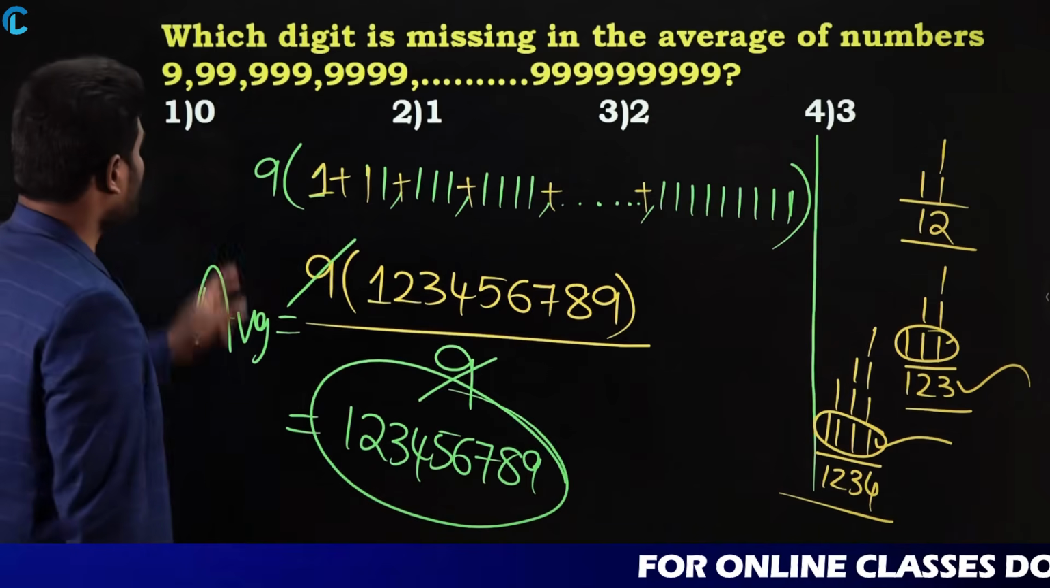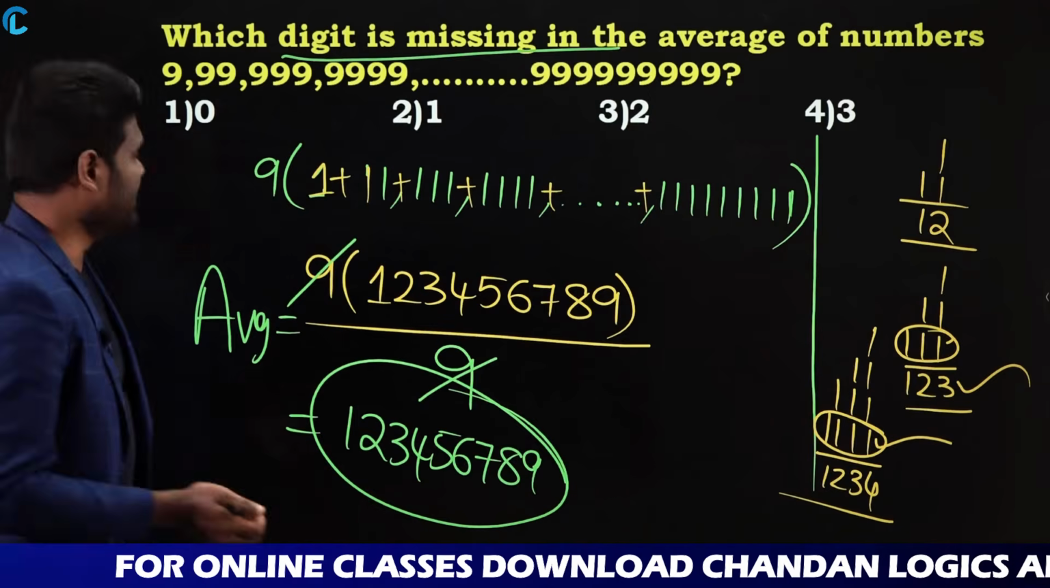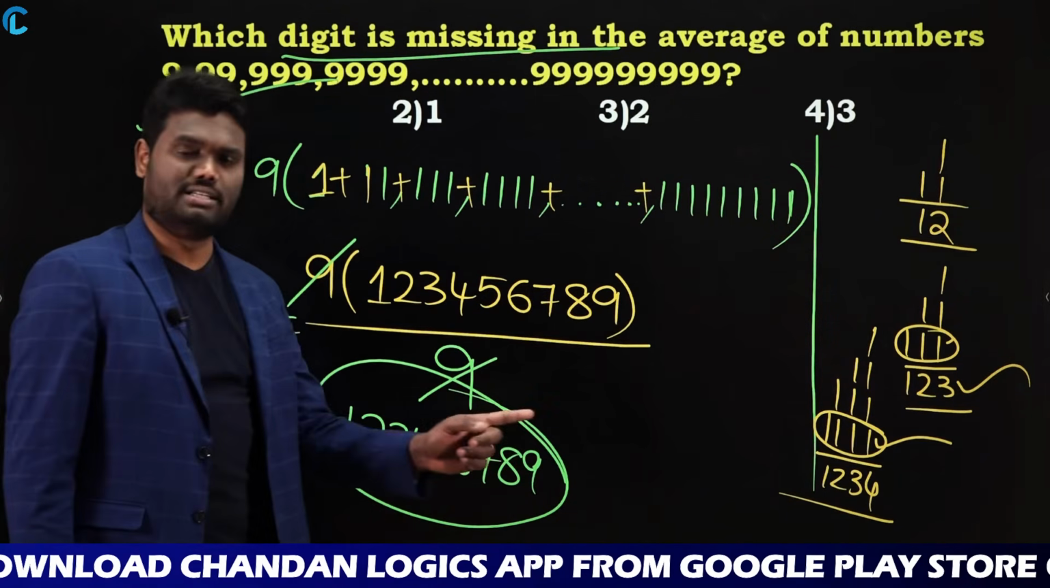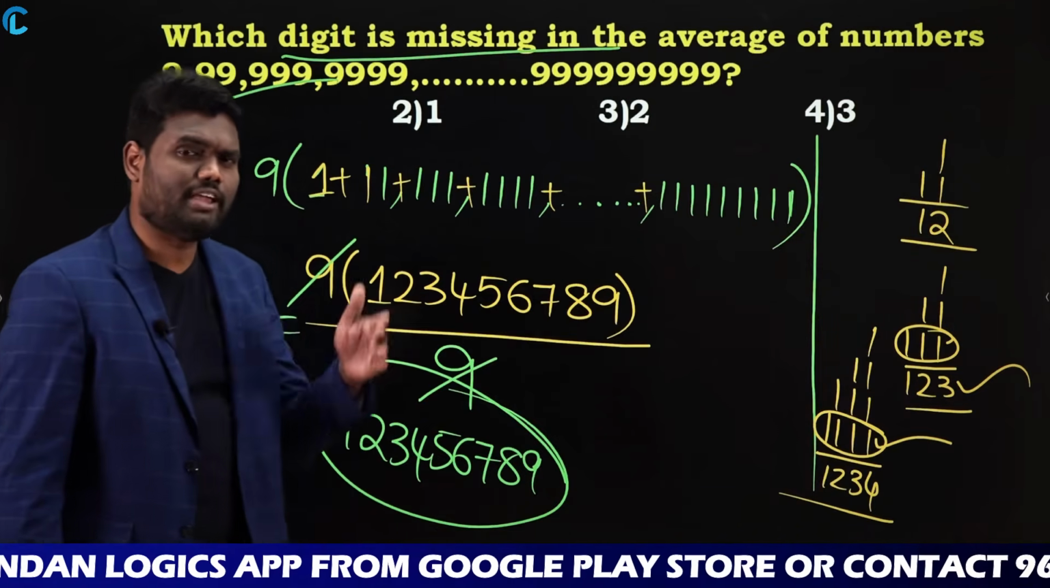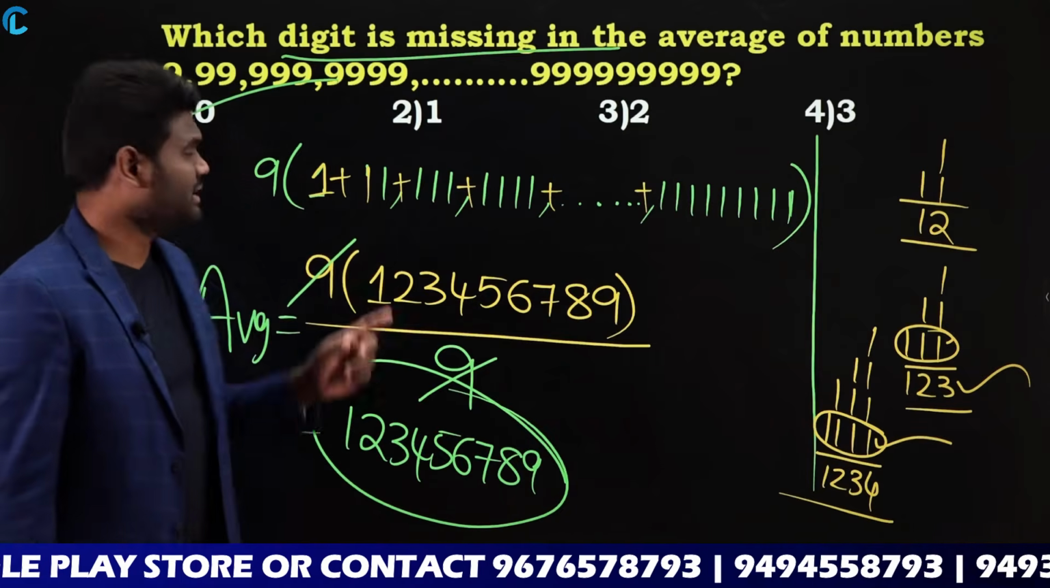Now what is your question? Your question is to find the missing digit. Now which digit is missing? The digit missing is nothing but 0. Except 0, we have all the digits. We have 1, 2, 3, 4, 5, 6, 7, 8, 9. So the missing digit is nothing but 0.